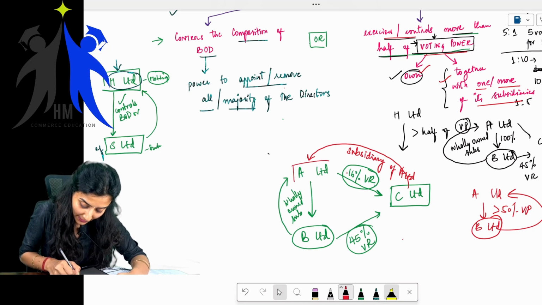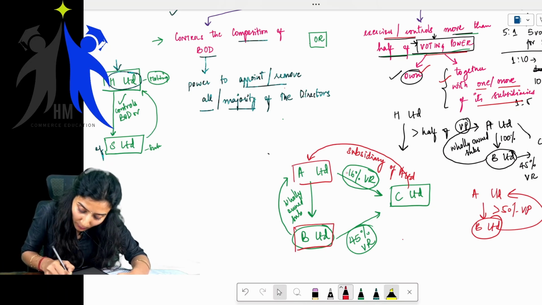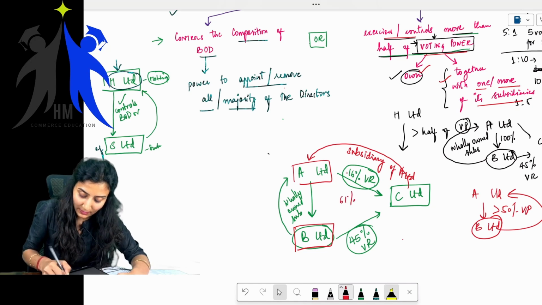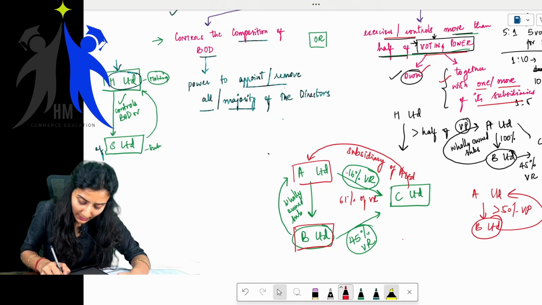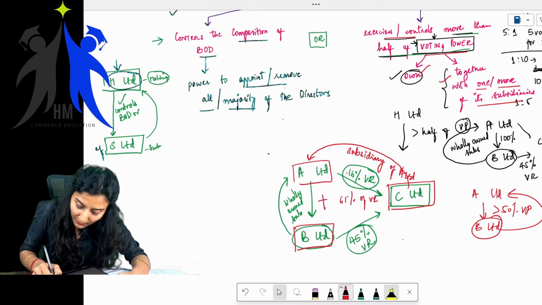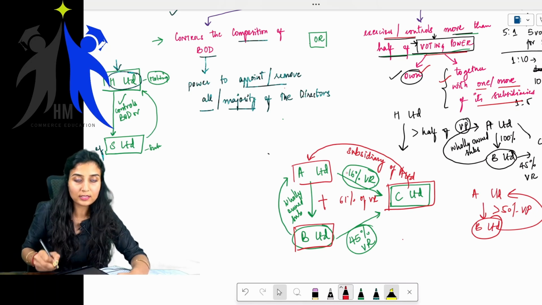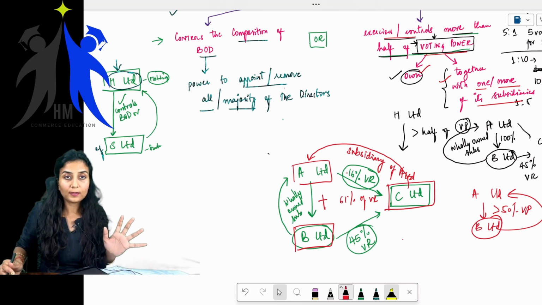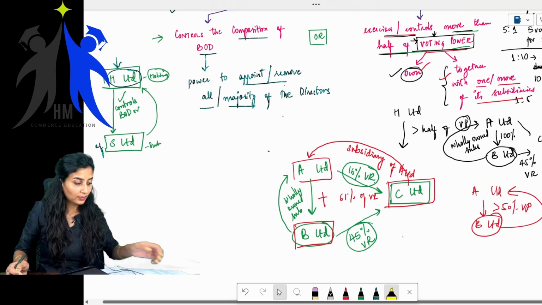See, for example, A Limited along with B Limited holds more than 45 plus 16. How much is that? 61%. Yes or no? Yeah, 61% of voting rights. So A Limited along with B Limited holds more than 50% of the total voting rights of C Limited. Now C Limited is called the subsidiary of A Limited. Clear? Children, clear? Yes, the second point is also clear.